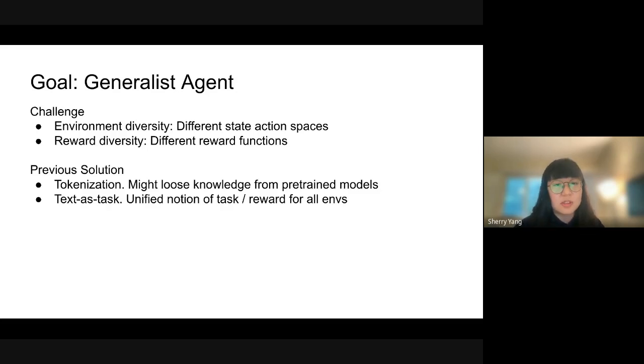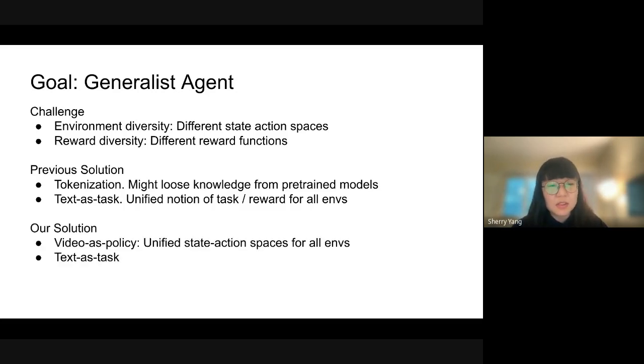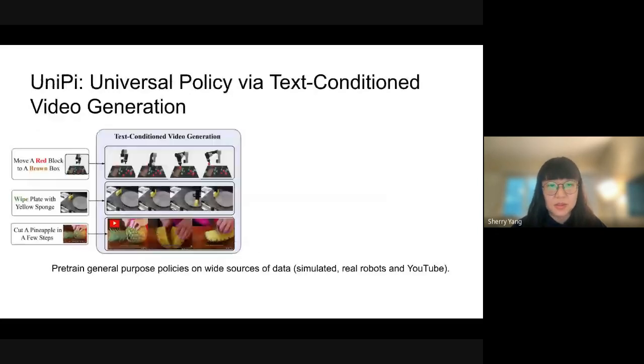The previous solution to the reward diversity challenge is to use text as a reward to unify the notion of task success, which has been quite successful across different environments. Our solution to these challenges is to maintain text as the task specification to overcome the reward diversity, but use videos as policies so that different environments share their observations in the same video space, essentially the pixels.